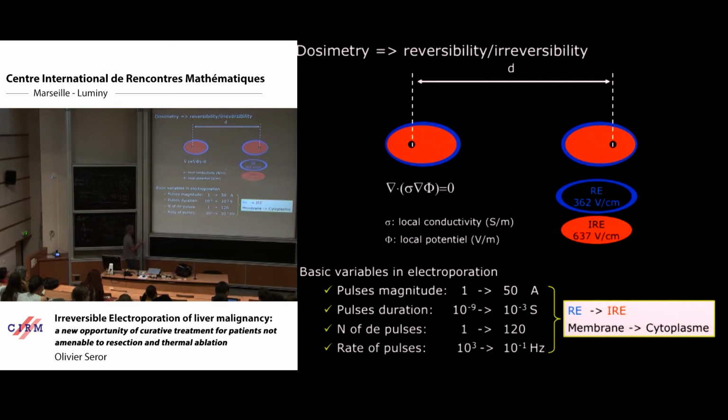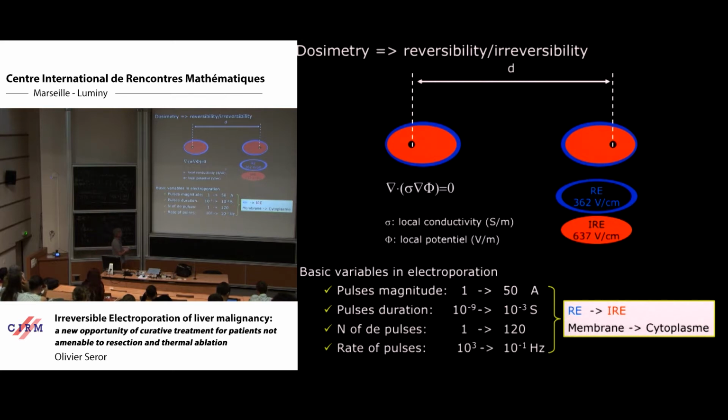The duration of the pulse is very important. Currently, we work for irreversible electroporation mainly close to microseconds. And the number of pulses, I have already talked about that.